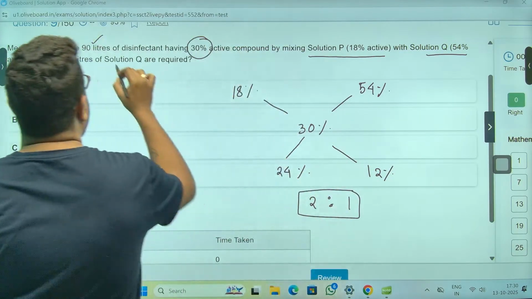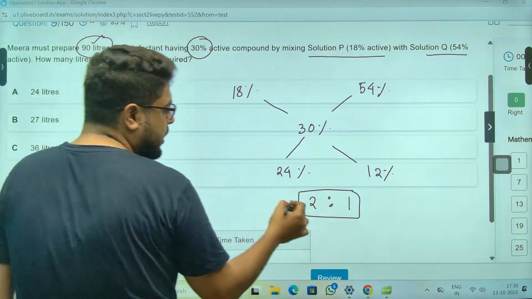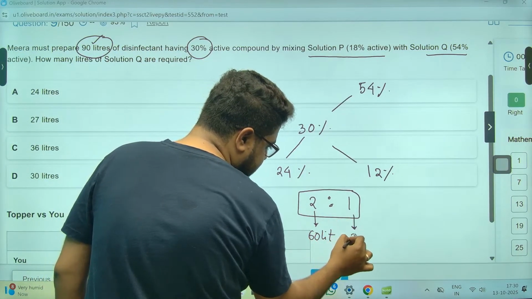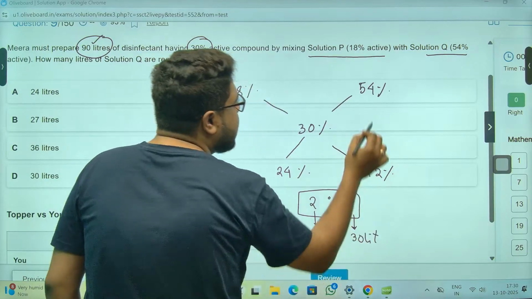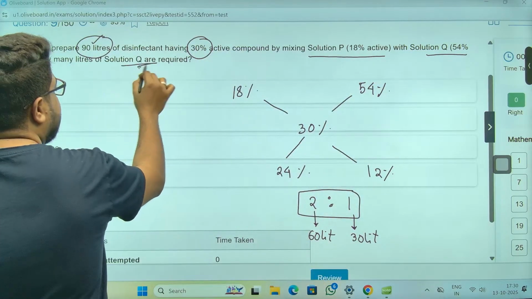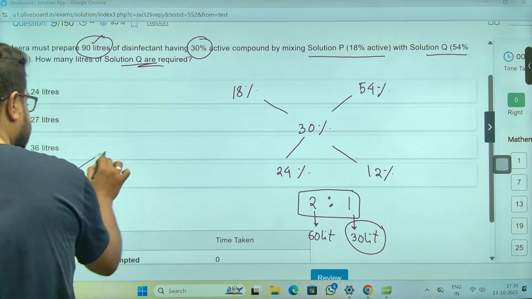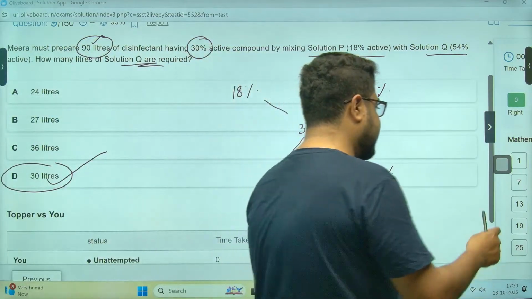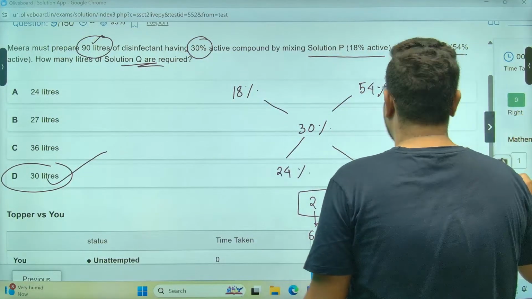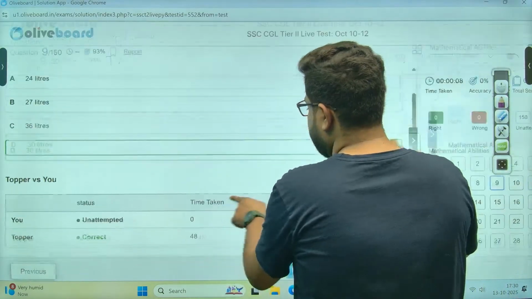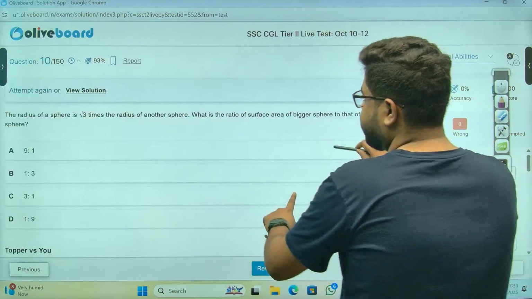Now total volume I need 90 liters. So if you divide in 2:1, that means 60 liters of this and 30 liters of this. They're asking what? Solution Q. Solution Q will be 30, sir. Option D is the answer. Option D definitely is the correct answer. Moving on.